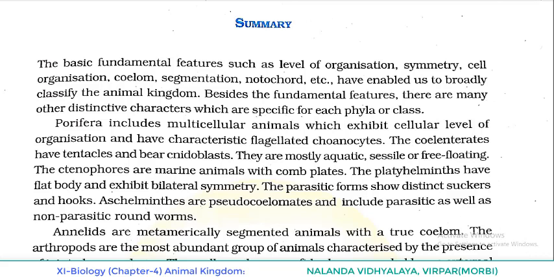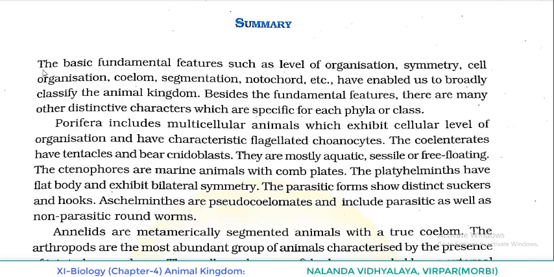Then we completed classification of animal kingdom, in which we started with Porifera and entered phylum Chordata. In phylum Chordata itself we learned about the subdivisions. Then with class Mammalia we completed the chapter. And even the salient features of different phyla in the animal kingdom in a tabular form we have discussed.